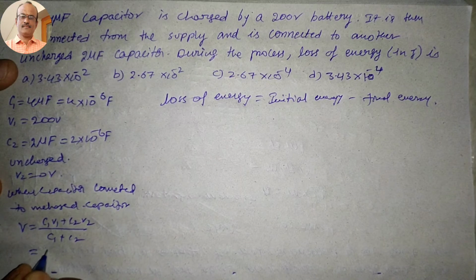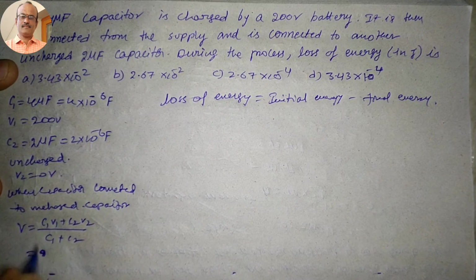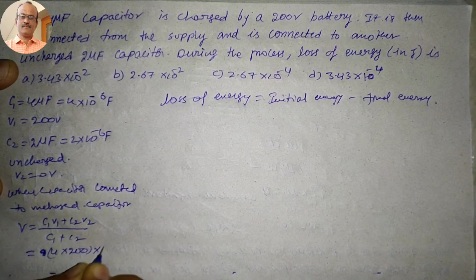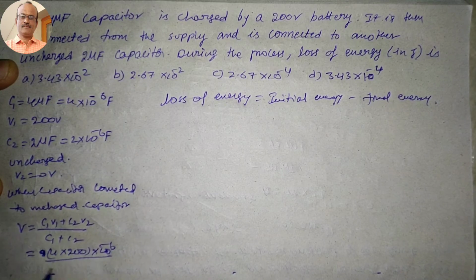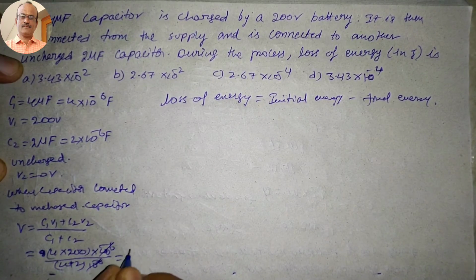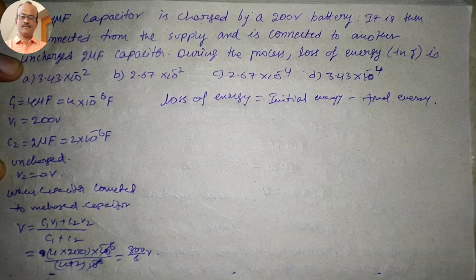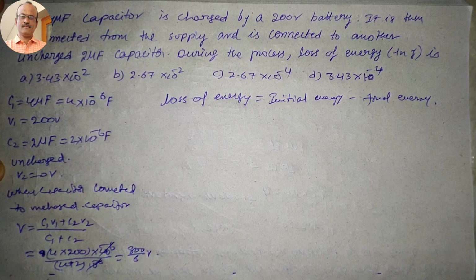C1 V1 is nothing but initially 4 into 200 into 10 to the power of minus 6 divided by 4 plus 2 into 10 to the power of minus 6. Both get cancelled. This is 800 by 6 volts. This is the common potential, so that means when it is disconnected from the supply, then this one.